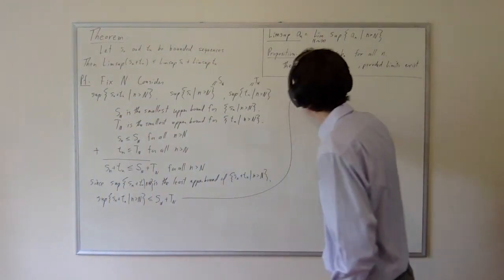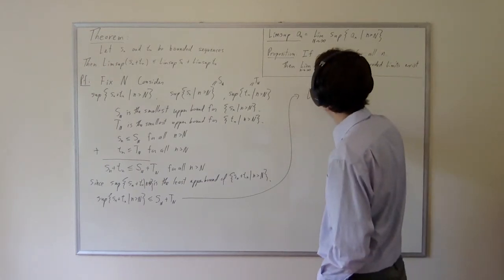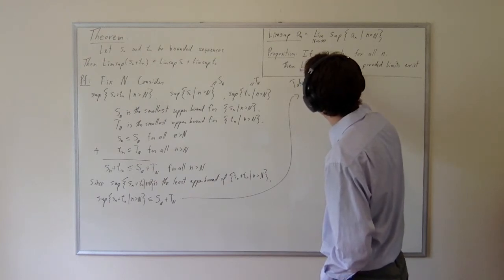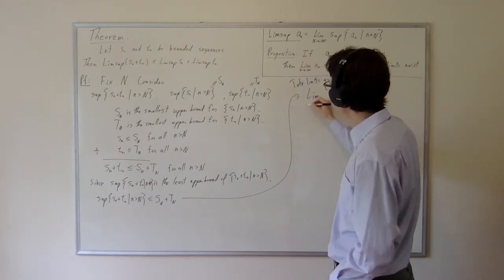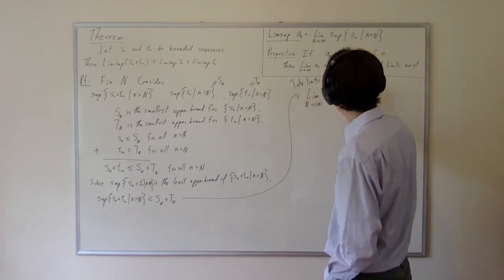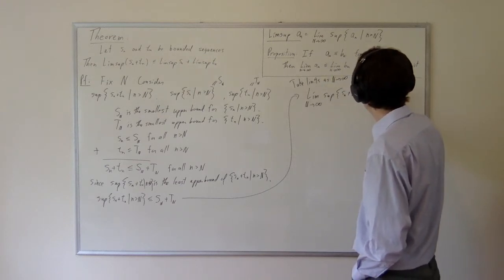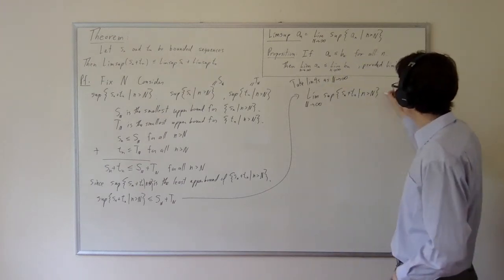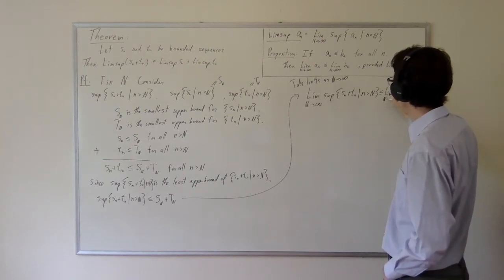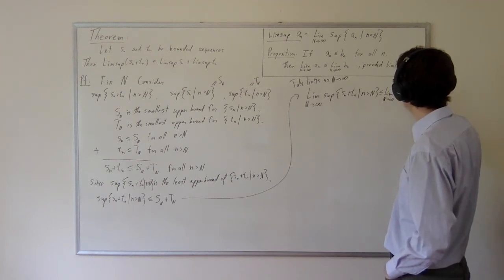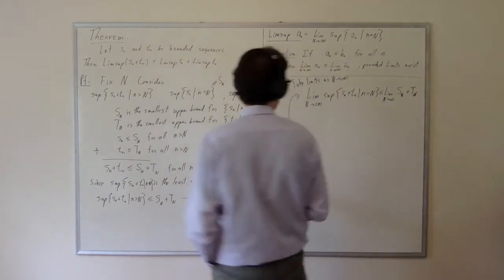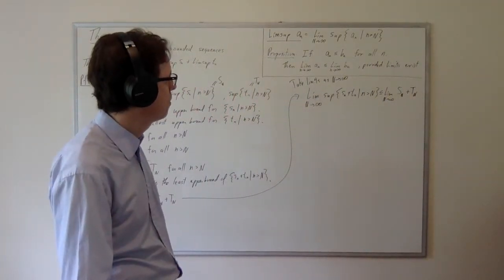And I seem to have plenty of room, so let's move over here. So let's take limits as cap n goes to infinity, and we get the limit as cap n goes to infinity of the supremum of Sn plus Tn for n greater than cap n is less than or equal to the limit as cap n approaches infinity of cap S sub cap n plus cap T sub cap n.